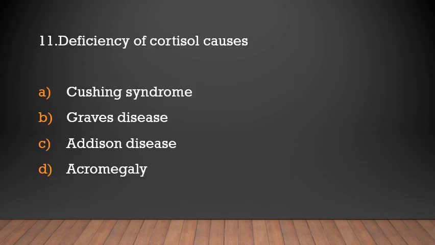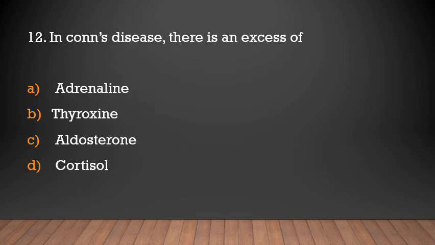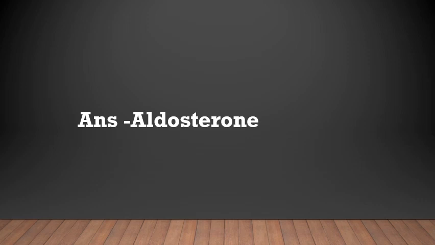Deficiency of cortisol causes Cushing syndrome, Graves' disease, Addison disease, acromegaly. Addison disease. Deficiency of cortisol results in Addison disease. Excess secretion of cortisol causes Cushing syndrome. In Conn's disease, there is an excess of adrenaline, thyroxine, aldosterone, cortisol. Aldosterone. In Conn's disease, there is excess secretion of aldosterone.